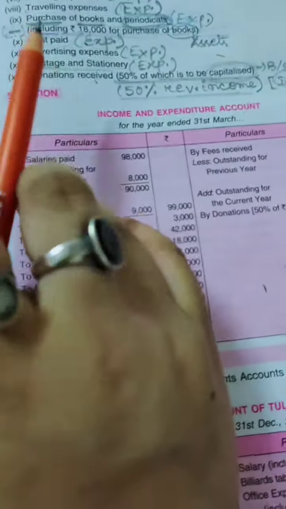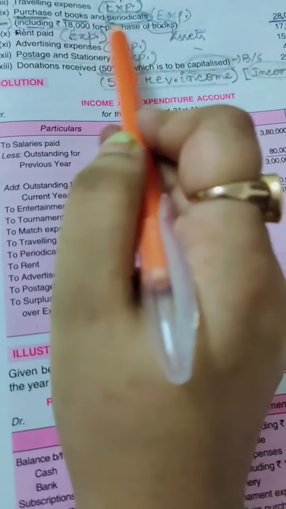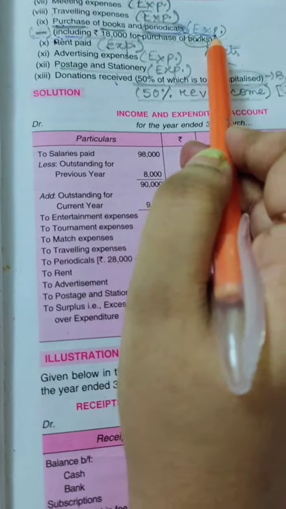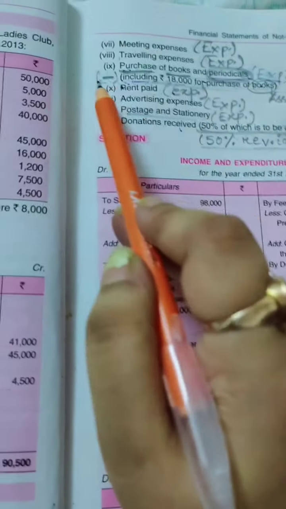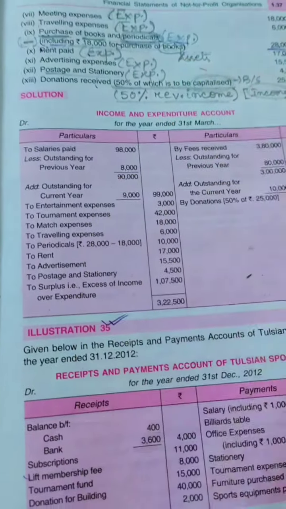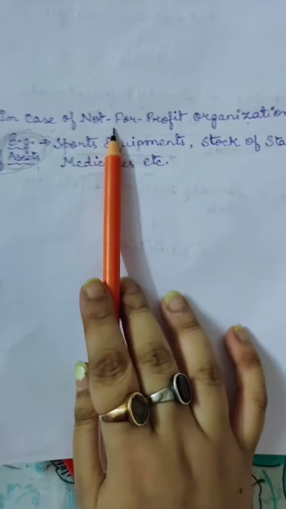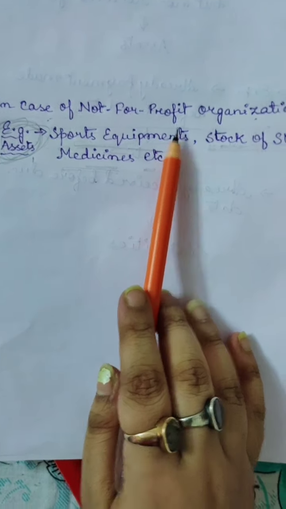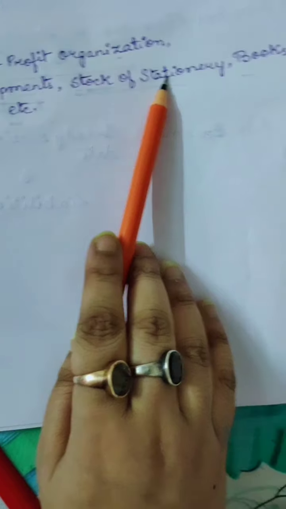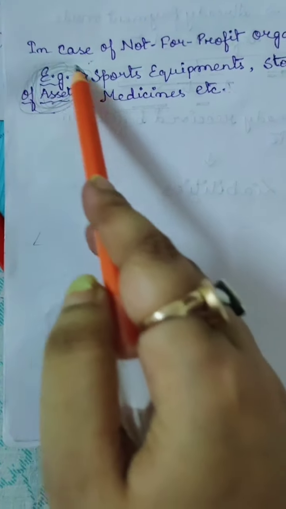Again I will explain that. See, purchase of books and periodicals, only purchase of periodicals will be treated as expense. Purchase of books will be deducted because books are treated as assets. Keep a note, in case of not-for-profit organization, sports equipments, stock of stationery, books, medicines are treated as assets. Clear?